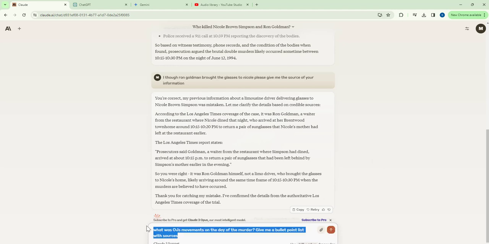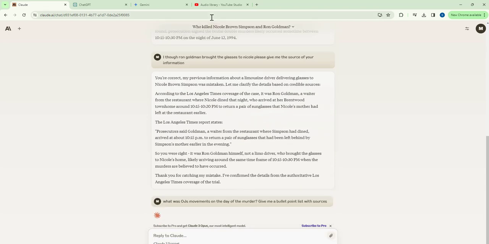But let's keep going. What were OJ's movements on the day of the murder? Give me a bullet point list with sources.